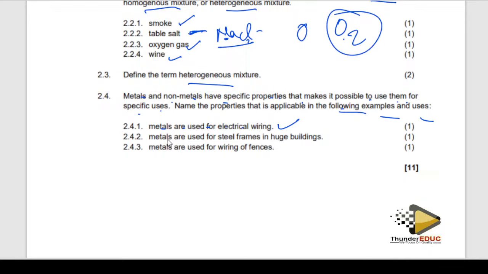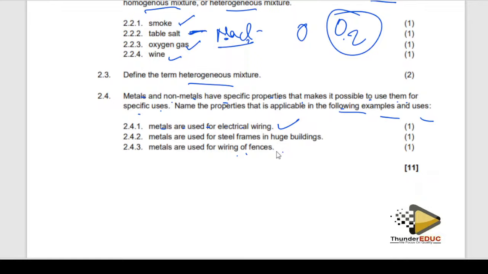And then metals are used for steel frames in huge buildings, meaning that they can resist pressure. And then metals are used for wiring of fences. It means that they can be modified into small wires. So when you get such questions, you need to know what is called ductile, what is called malleable, and what is called brittleness.